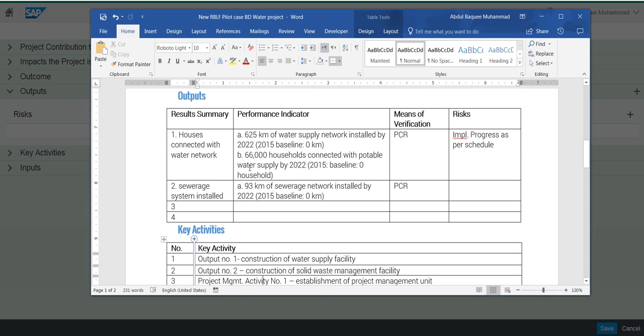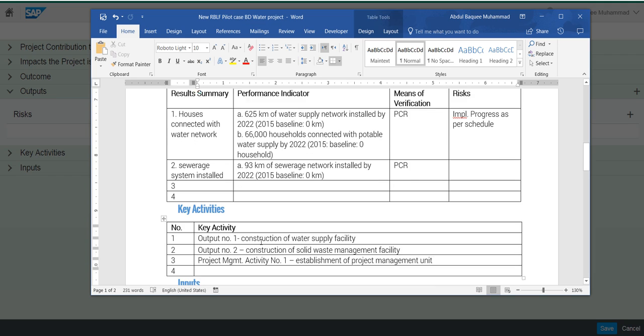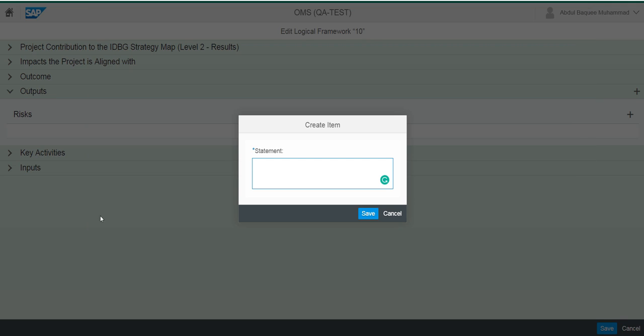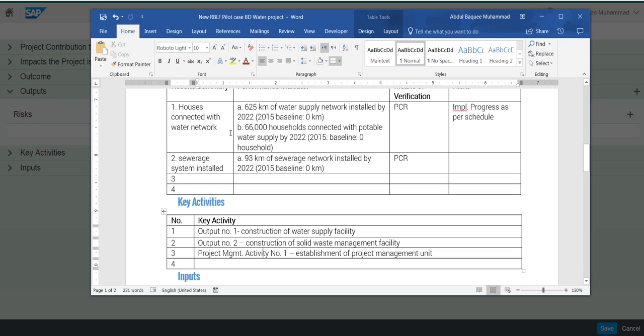So this is what we wanted to now go to the OMS and enter. So let's do it. Okay. The statement, which is the first output, let me just cut it from here.